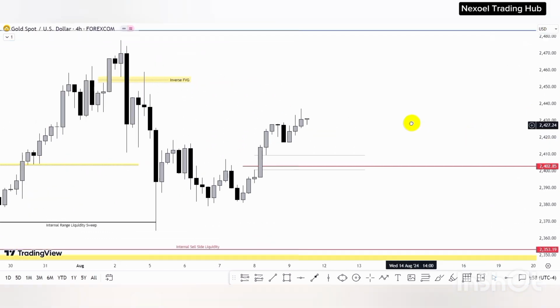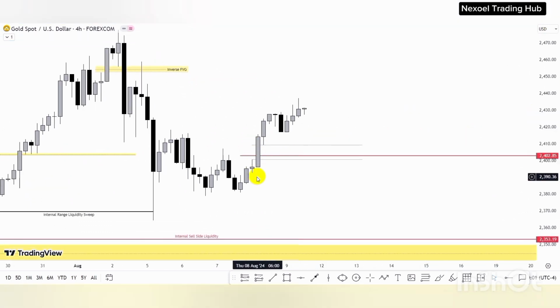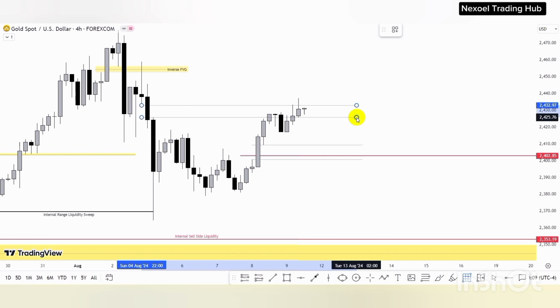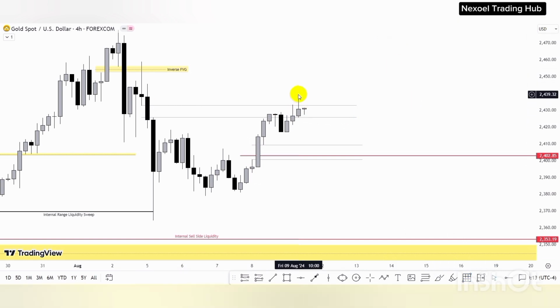So you can see that now price is pushing to the upside. What we have here is that price left this inefficiency. Price has now mitigated this fair value gap, and then we can see how price is failing to close above the fair value gap. So we could see price return to the downside into this price level.